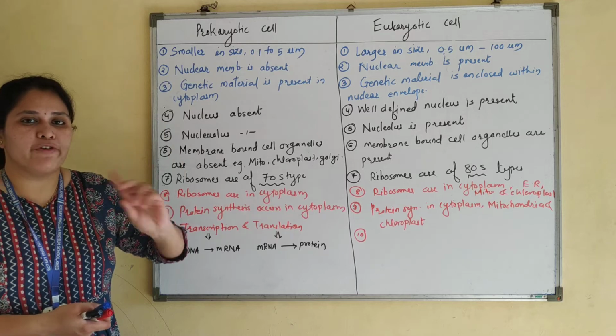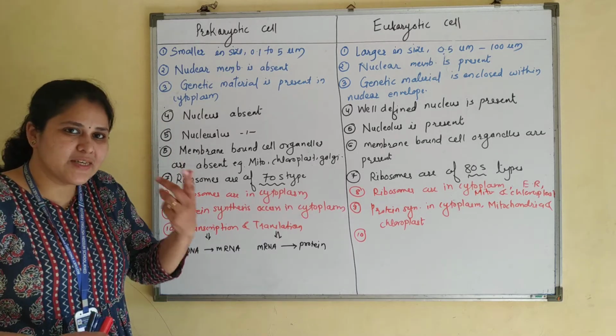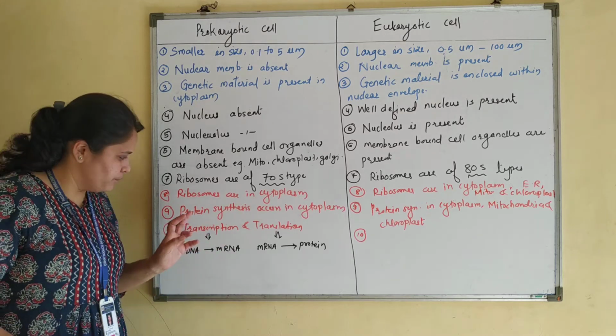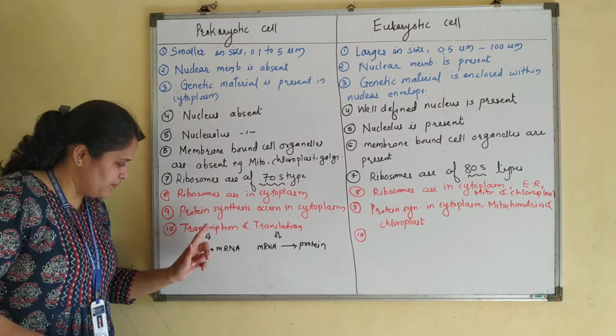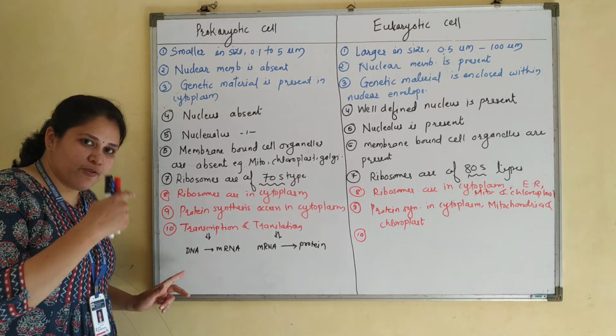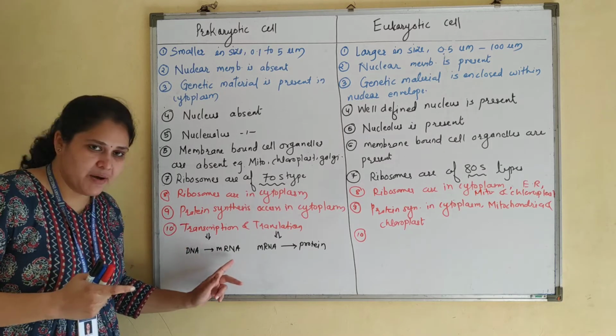So this is the overall process of protein synthesis. Right now you don't think much about this; next year we are going to study it in detail. But protein synthesis takes place in two stages. Transcription, in which the message from DNA is transferred to a postman, that is the mRNA.